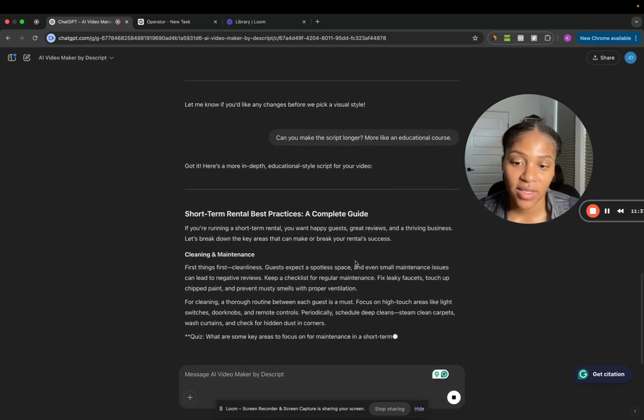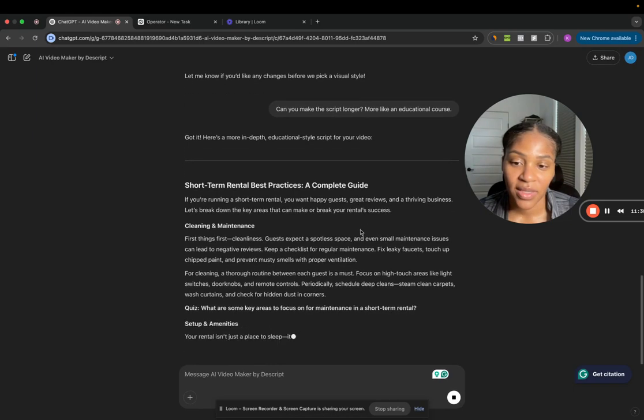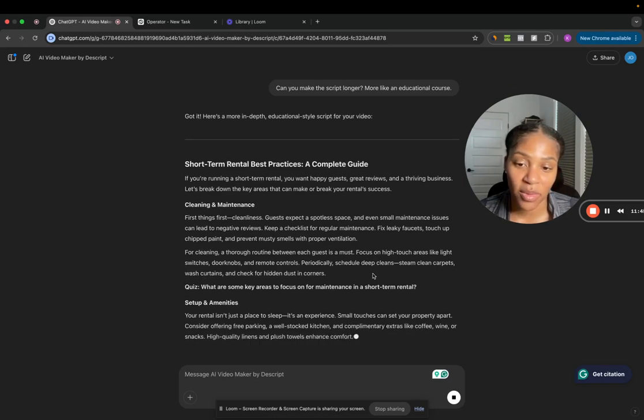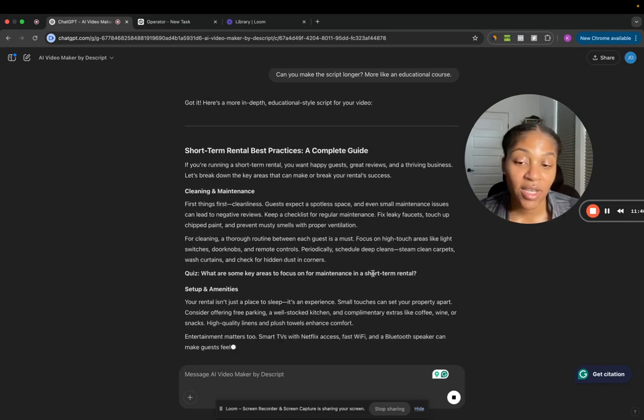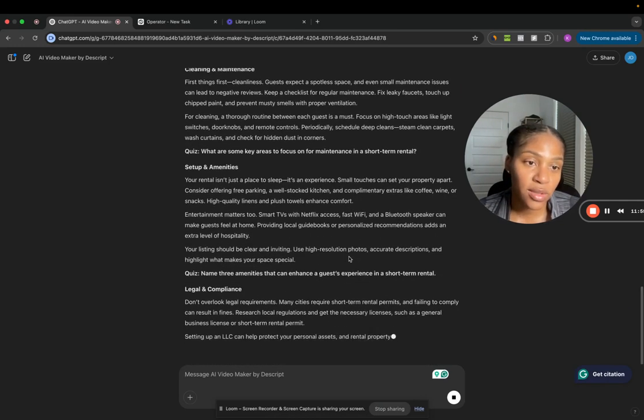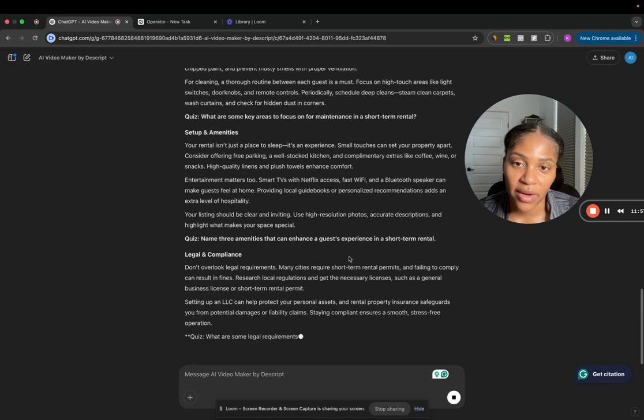Okay, this is awesome. So it's taking the detail that I got from Operator, but it's still making it conversational. I really like the way that it's writing the script. It almost sounds more natural than Operator.